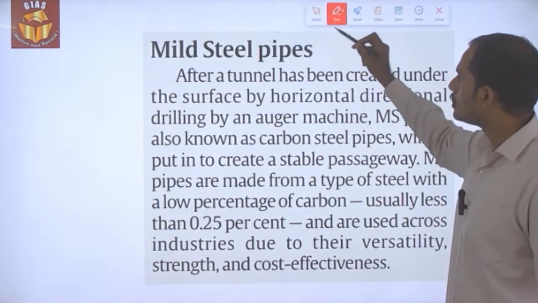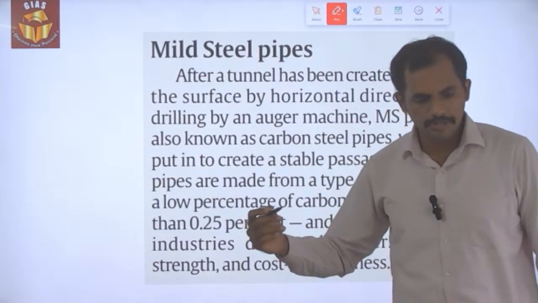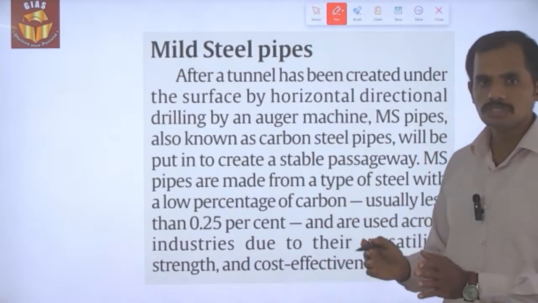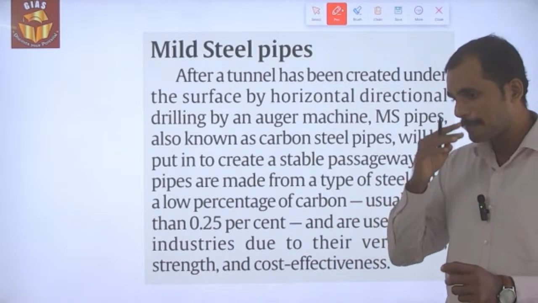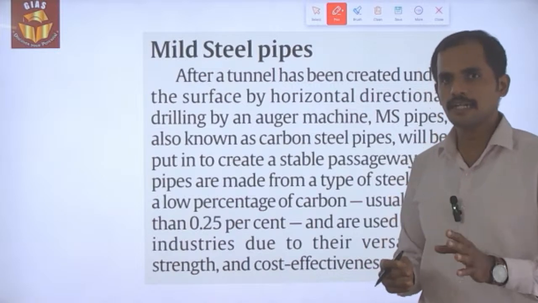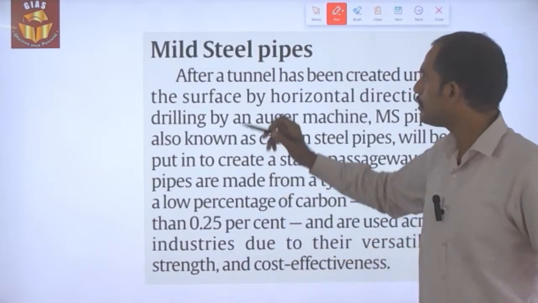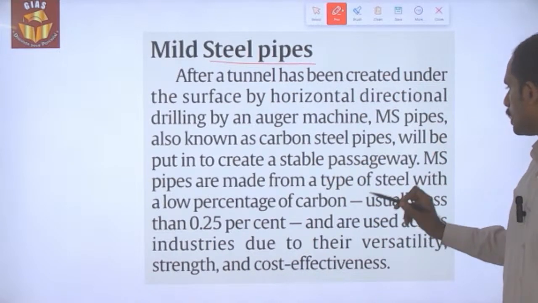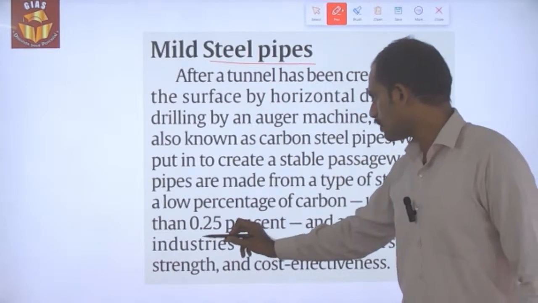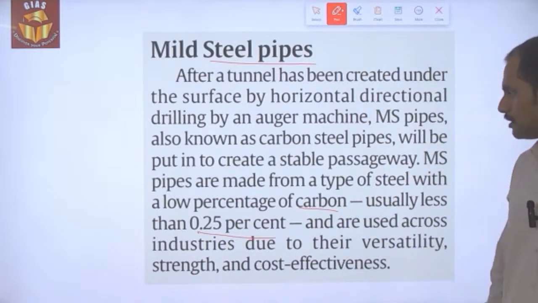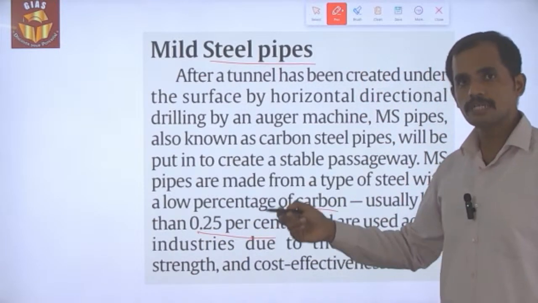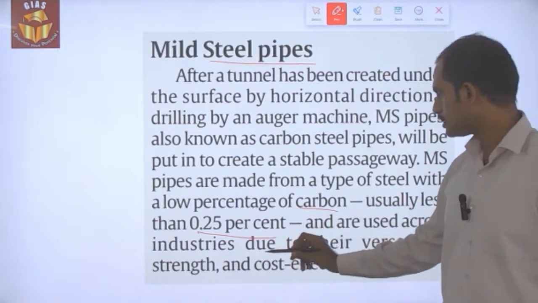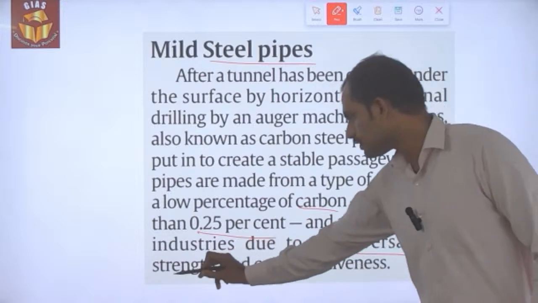After the trenchless technique is implemented, the technique will create a tunnel, and that tunnel will be laid with mild steel pipes. These steel pipes contain a lesser amount of carbon, around 0.25% or less than 0.2% of carbon, and are used across industries due to their versatility as well as strength.